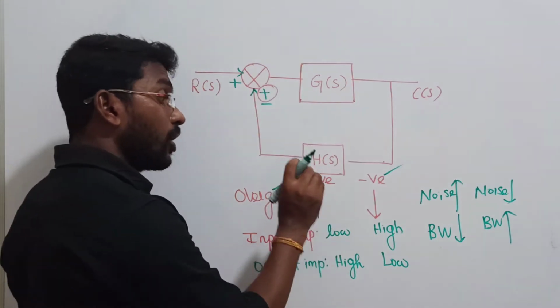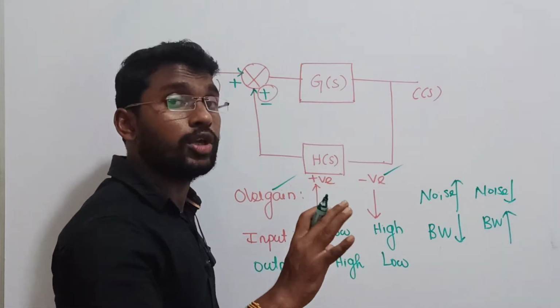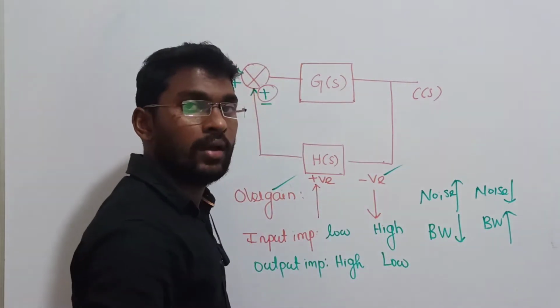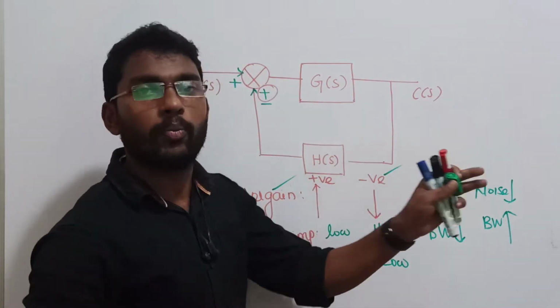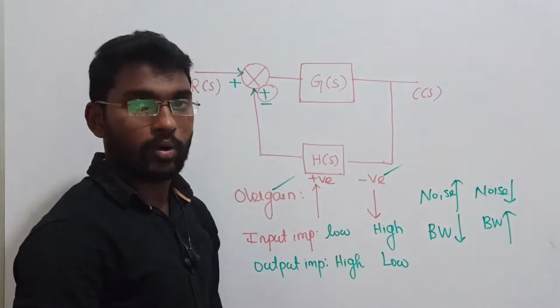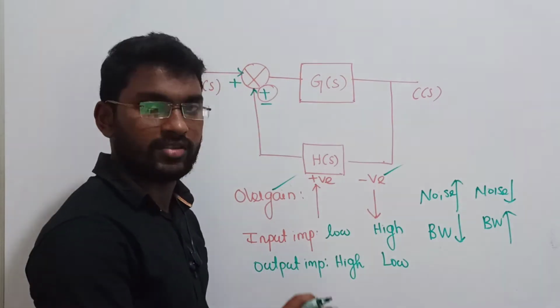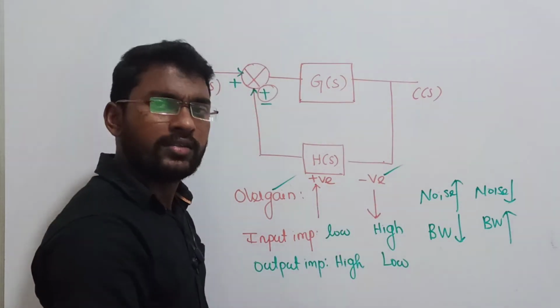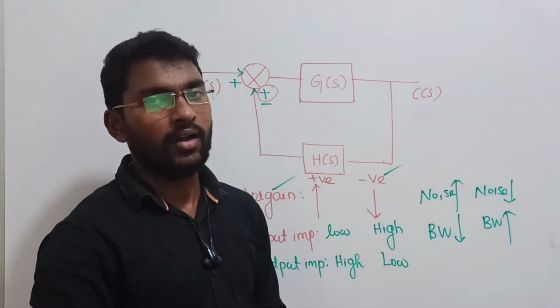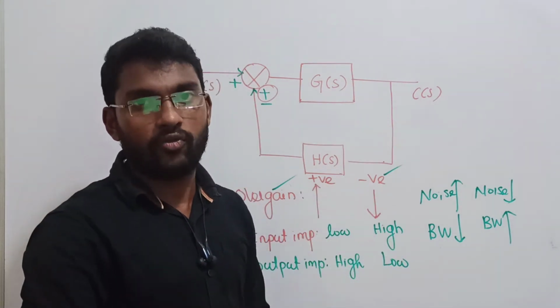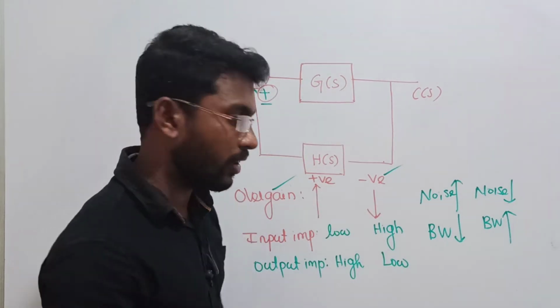See, just to make a note of it, I am not forcing you all to memorize these things. I am just letting you make a note of it. Slowly I will crack each and every point, one by one, with analog electronics and control systems. Some points are going to be cracked here, some in analog electronics, because we have to merge these systems. Electrical engineering will be unified, so we have to learn all these things one by one, combining them.